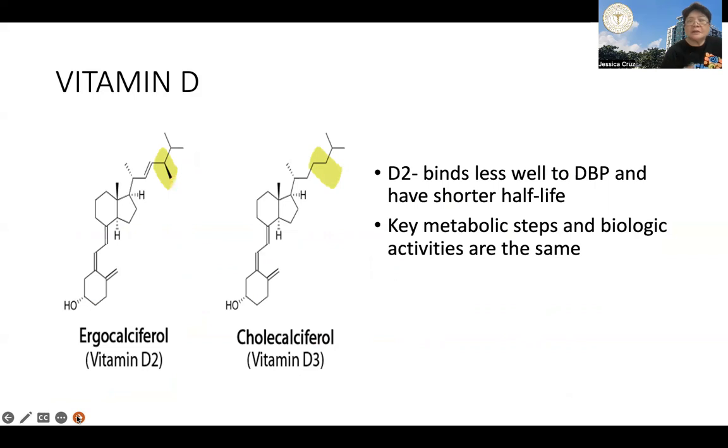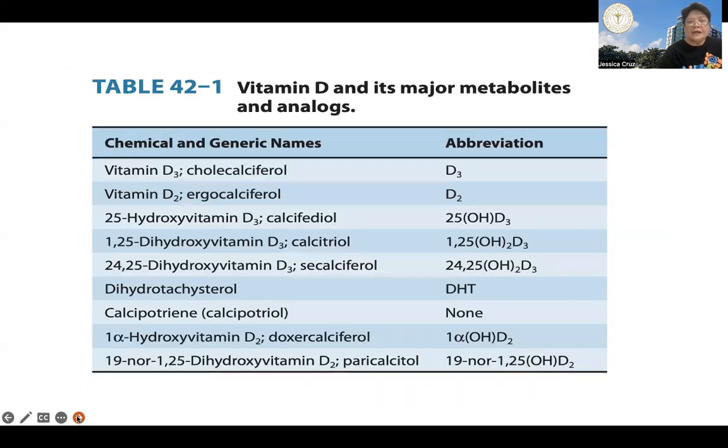Now, these are the structures of D2 and D3. In terms of their metabolism and their biologic activities, they're essentially the same. The only difference is that D2 has less affinity for vitamin D binding protein, and they have a shorter half-life. Now, these are vitamin D and its major metabolites and analogs, like calcifediol. This is the precursor in the liver. So D2 and D3 are brought to the liver and converted by CP450 to calcifediol.